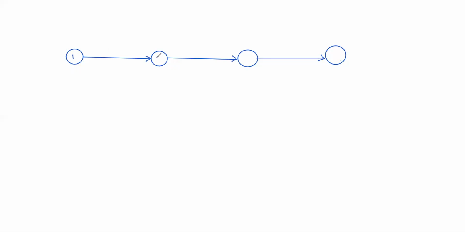See, 1 is event, 2 is event, 3 is event, 4 is event. 1, 2 is an activity, 2, 3 is an activity, 3, 4 is an activity. Suppose this is activity 1. Okay, time duration. So below this actually we write time duration. Suppose it is 2 weeks. Okay, activity 2. It may take 3 weeks.